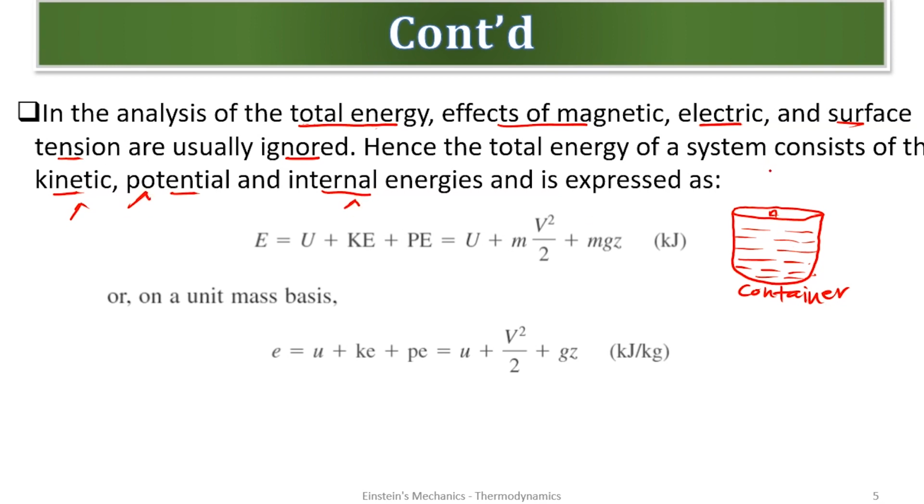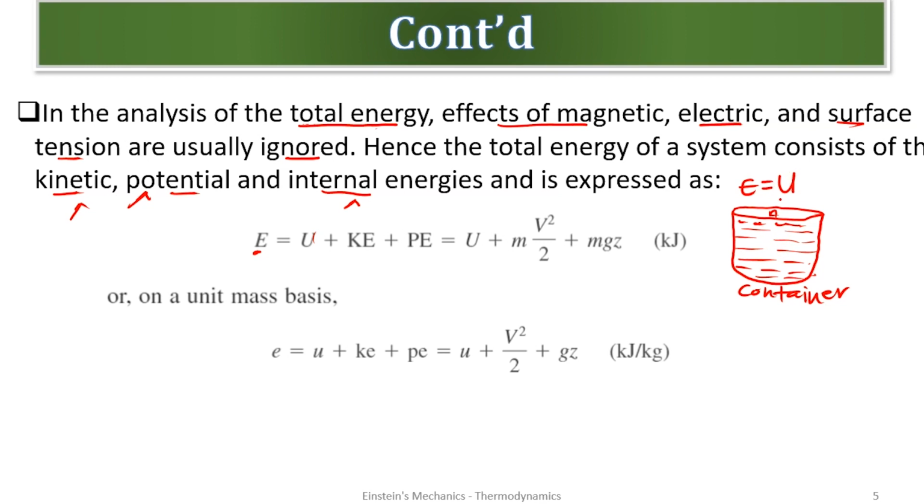Remember, with the macroscopic approach, we make use of the kinetic and the potential energy. And with the microscopic, we talk about the internal energy. So the three are combining to give us the total energy. I hope it's simple. So look at our total energy, which is denoted by E, is equal to U, which is the internal energy. My entire energy acting on this system is giving us the U, the energy possessed by each particle, or the summation of all the energies by the molecules. That would be my U.